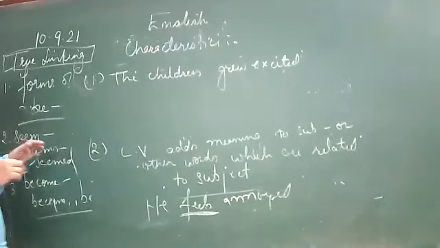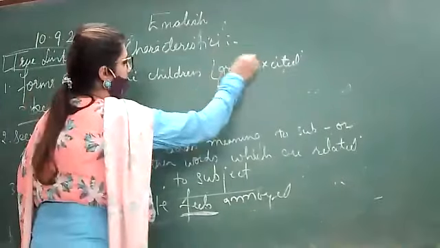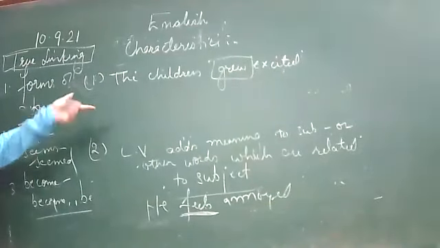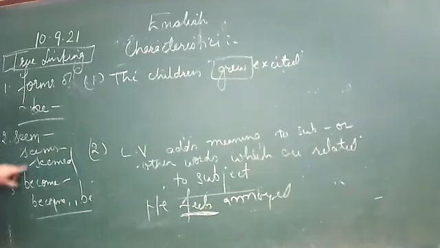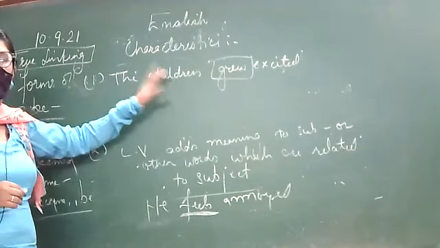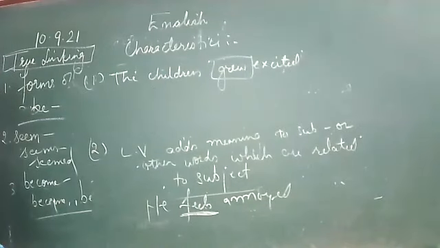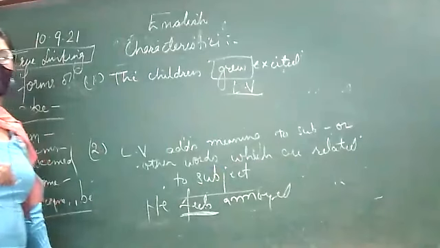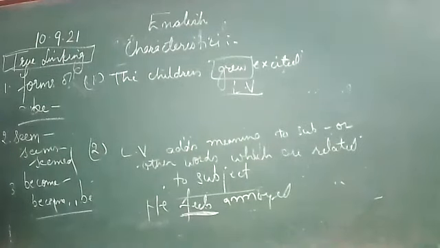Which is the verb? Grew. Replace it with a true linking verb: children are excited, children became excited. It is making a meaning. Then it is a linking verb.